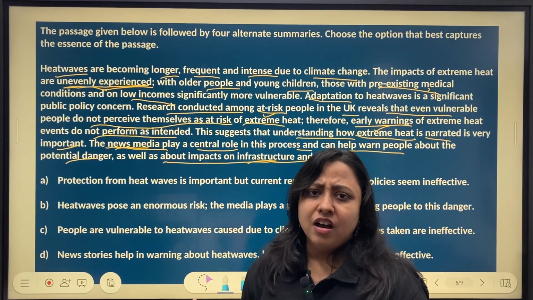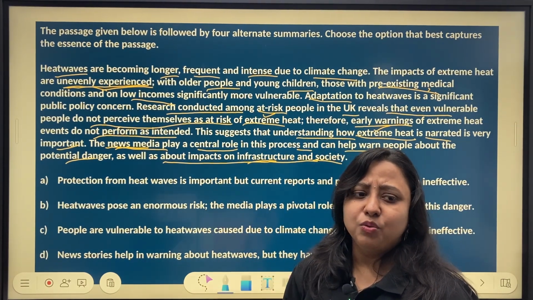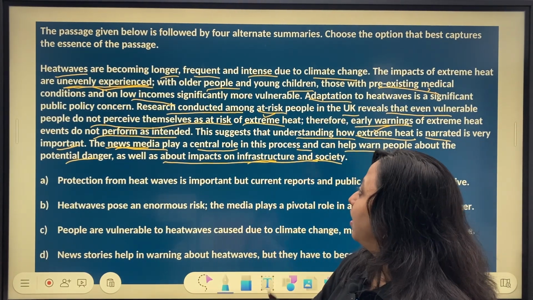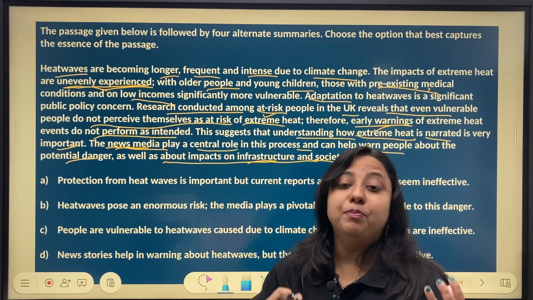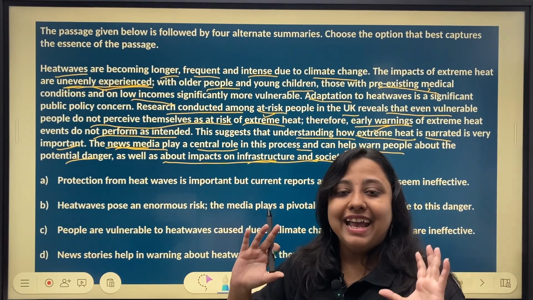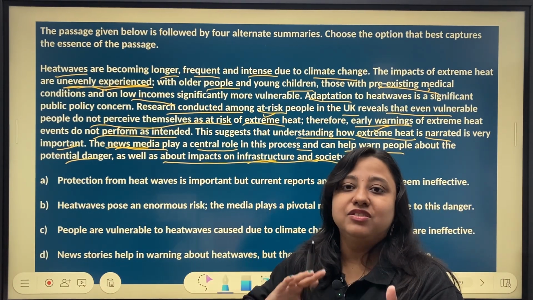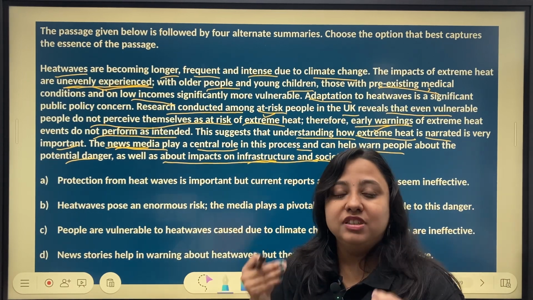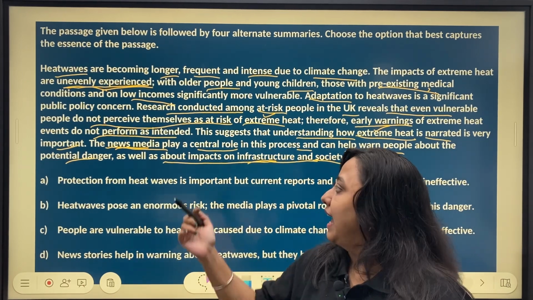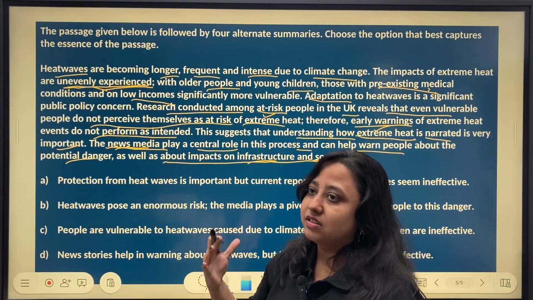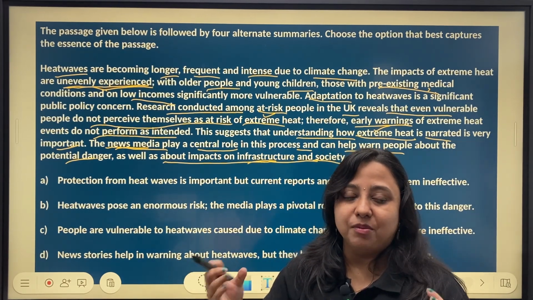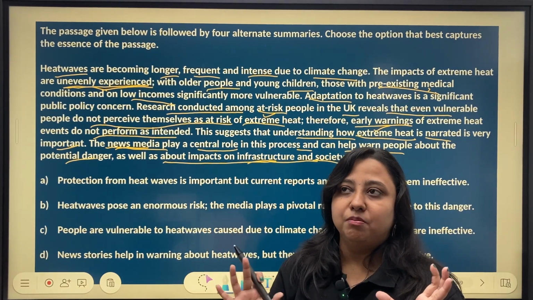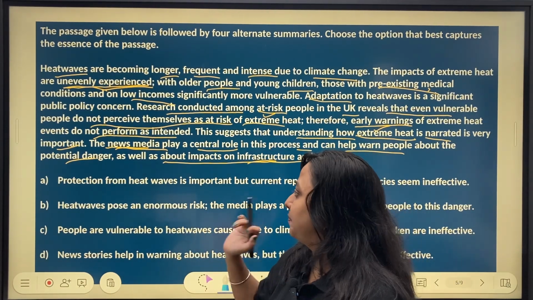More or less, introduction, heat waves, people who are at risk, people who are at risk but don't perceive themselves to be at risk. Hence, information, even if it is relayed, is not perceived in a way that it should, and then it ends with news media playing a central role. More or less, I'm going to look at a summary which covers points which we have just discussed.